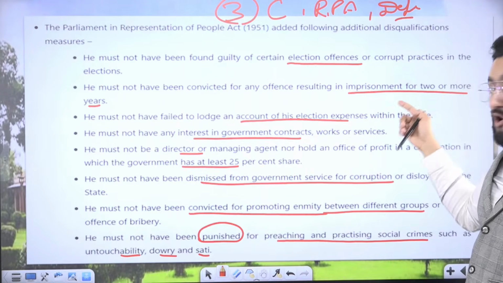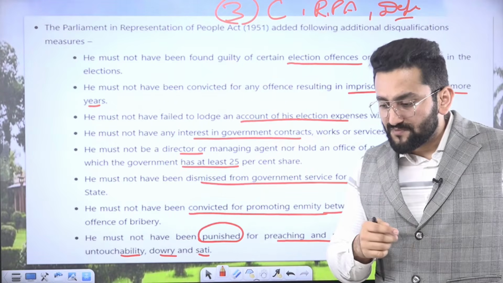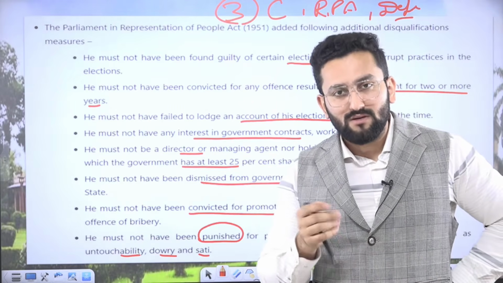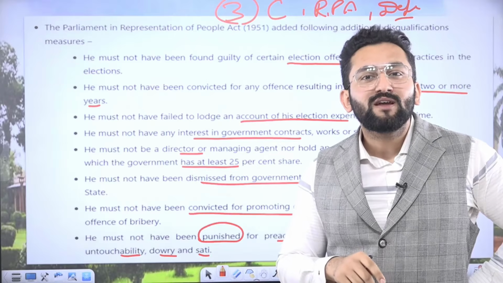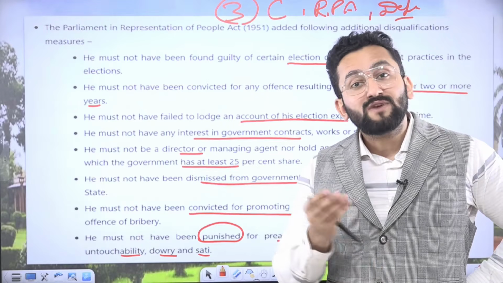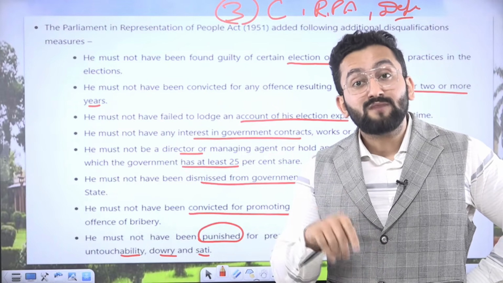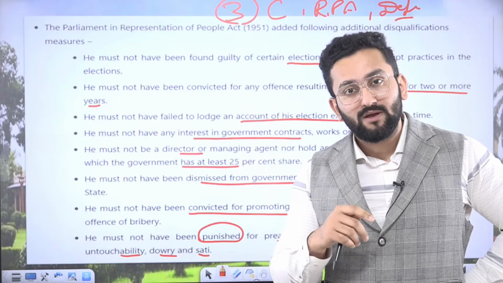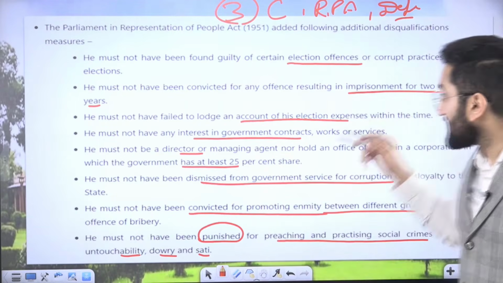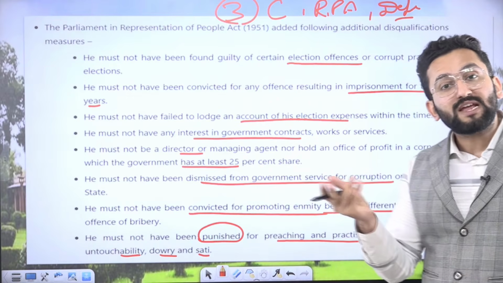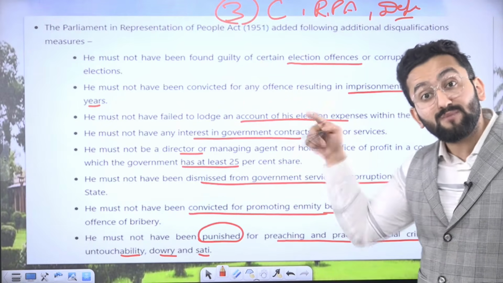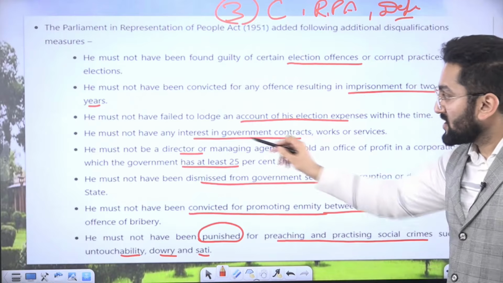If it is found that, consider you were engaged in a murder, means you did a murder. Taking your example, take it lightly. So you are convicted for 5 years and at that point of time you were a sitting Lok Sabha MP. So you will be disqualified because 5 years is more than 2 years. Account of elections, you did not give the account of election to the Election Commission. This can be a basis of disqualification too.